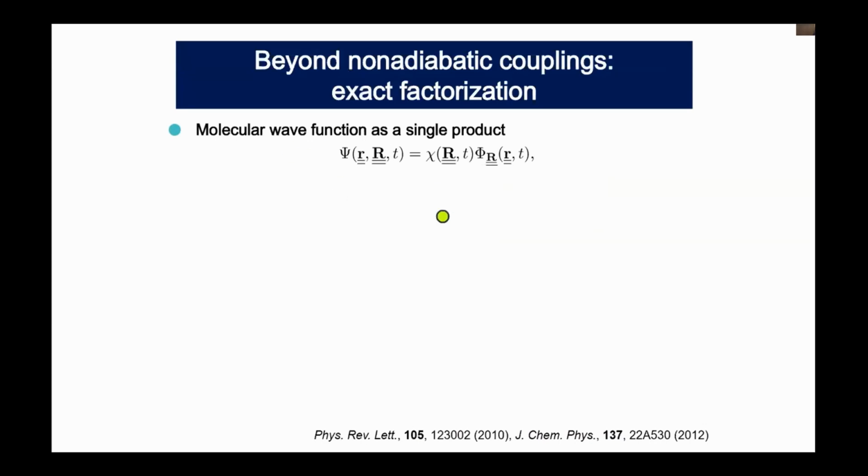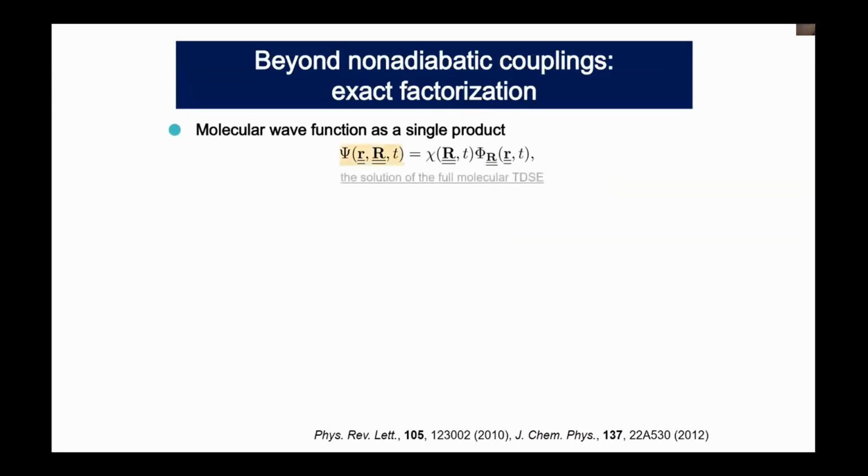So back to 2010, actually, we developed a new approach, which is called exact factorization. So this exact factorization starts from writing down the entire molecular wave function as a single product between this nuclear wave function chi and electronic wave function phi here.